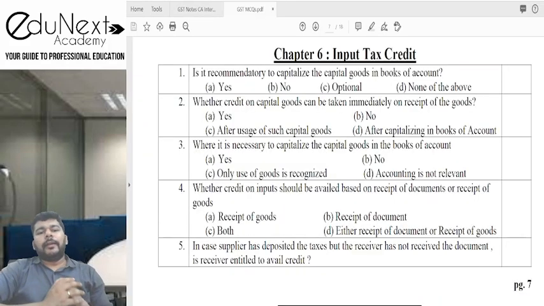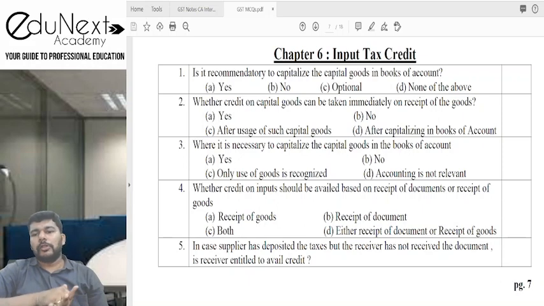Is it recommendatory to capitalize the capital goods in the books of account? Yes, no, optional, or none of the above. Now, see, as far as the taxation law is concerned, there is nothing that the tax law decides whether you can capitalize or not. It's more on the accounting to decide. So there is some capital goods or some machinery which may be like an input to me, but it may be like a fixed asset for somebody else. So I'll give you a small example over here.